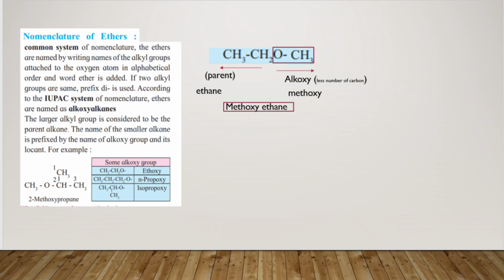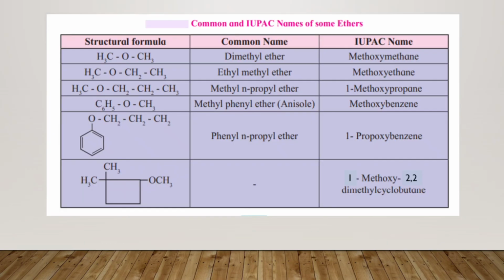Now according to the IUPAC system of nomenclature, ethers are named as alkoxy alkanes. The larger alkyl group is considered to be the parent alkane. The name of the smaller alkane is prefixed by the name of alkoxy group and its locant. So the name is given over here. For the ethers, now you can see the structural formula, the common name and the IUPAC name for the ethers. So same way, naming is very easy for ethers.